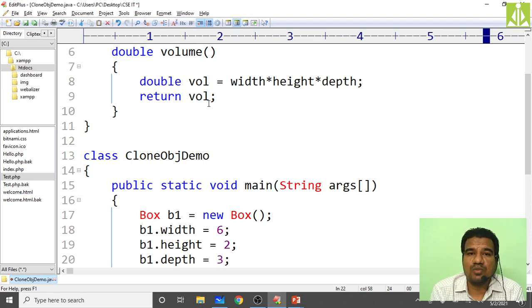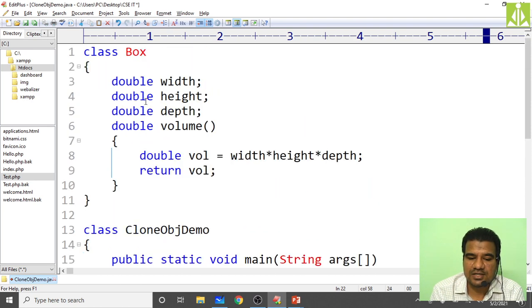If you want to return more than one value, there are other ways, like we have to go for the call by reference mechanism. That also we will discuss very soon, probably in our next lecture. So yes, we are returning values from methods inside a class. Remember this.